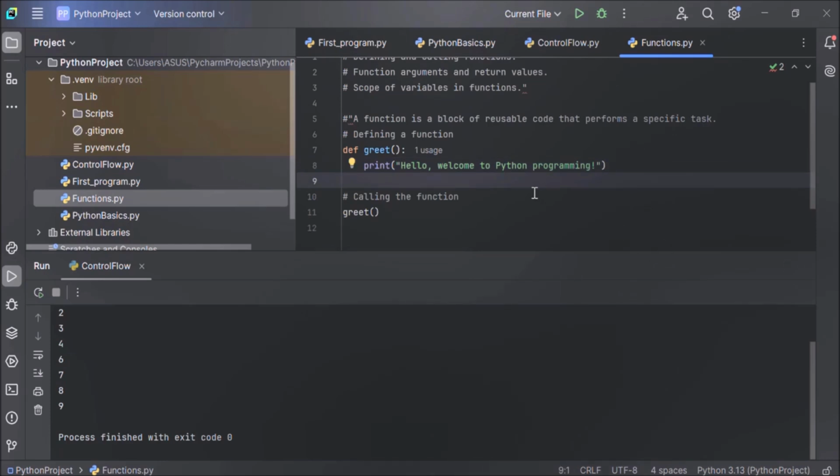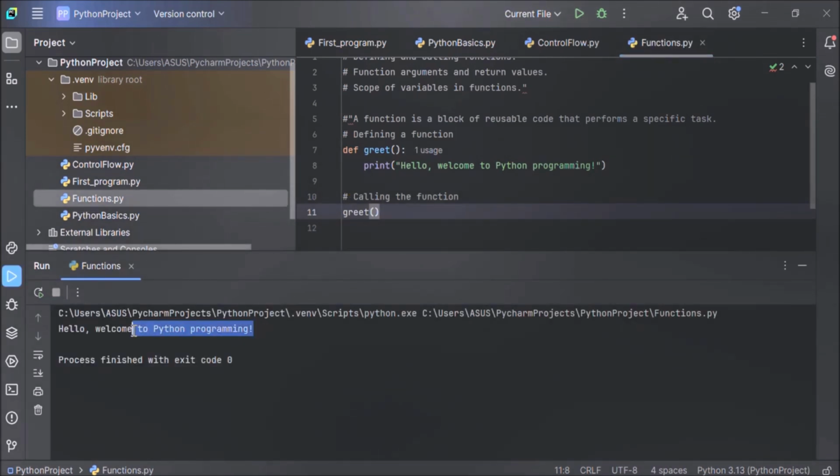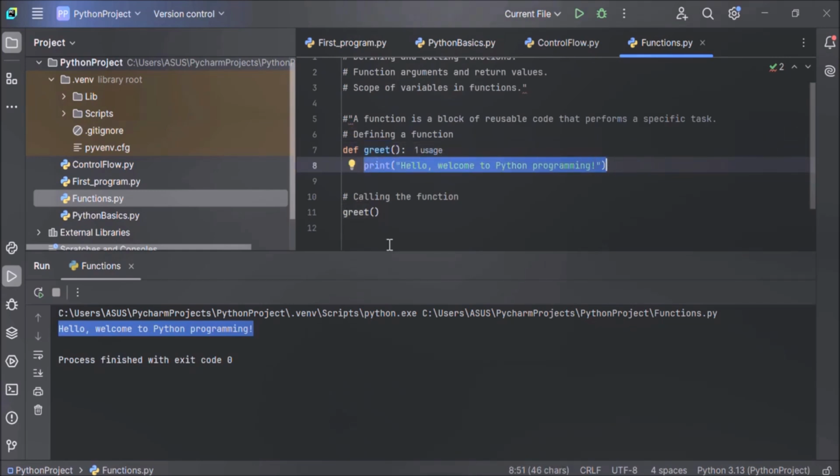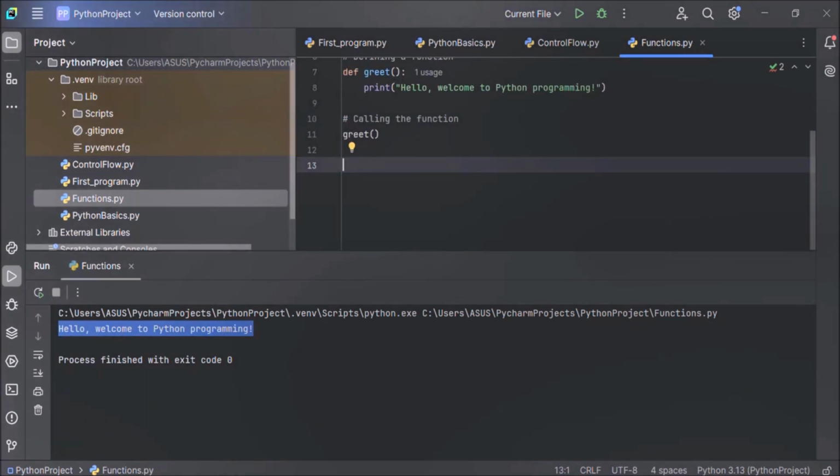Now how to call the function? To call the function, simply write the function name along with parentheses. That's it. Now let's execute this code and see the output. Hello, welcome to Python programming. You can see the output here in the output window. The greet function has only one statement, the print statement, and we are calling this function here. To call a function, you just write the name of the function and parentheses. That's it. It's simple.